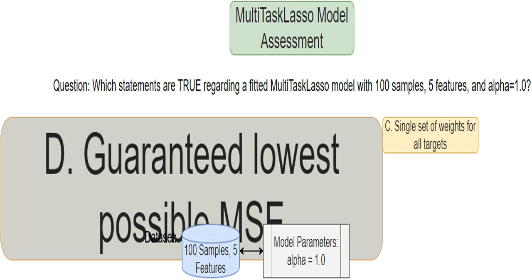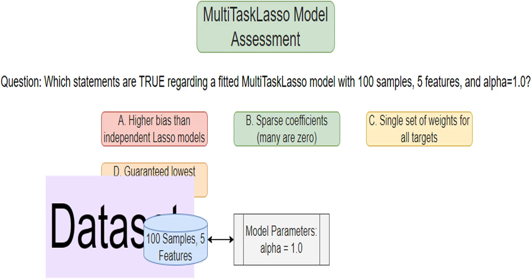This tests if MultiTaskLasso guarantees to always find the absolute lowest mean squared error, MSE, across all outputs. MSE is a common measure of model performance, and we need to consider if the model's constraints prevent reaching the lowest possible MSE. I'm working with 100 data samples, each described by 5 features. This provides the input data for the model.